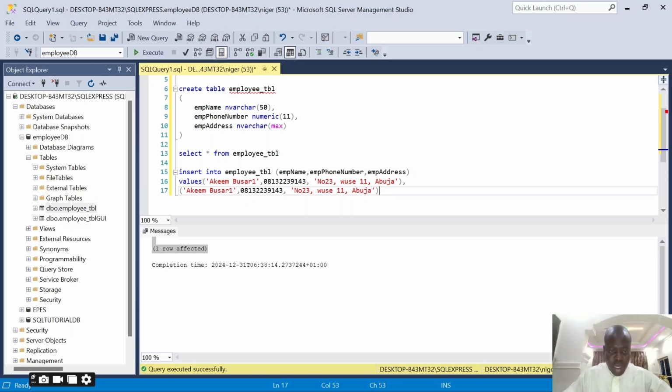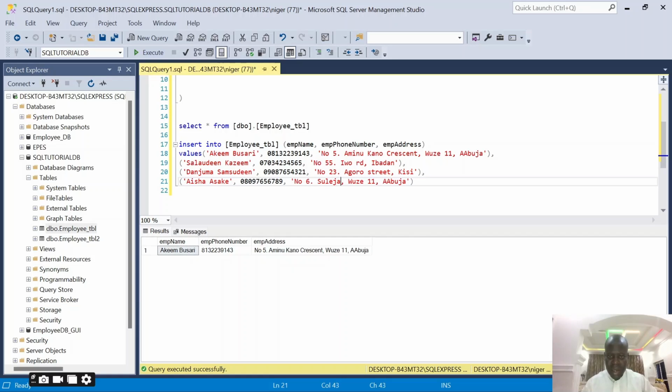I'll put a comma and do the next one, then start editing them to reflect the details that I want. So that is how to add multiple staff or multiple records to the database using the SQL query.